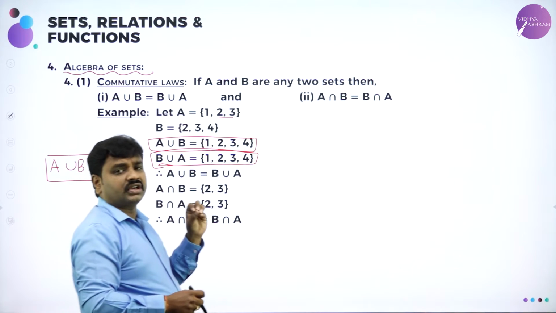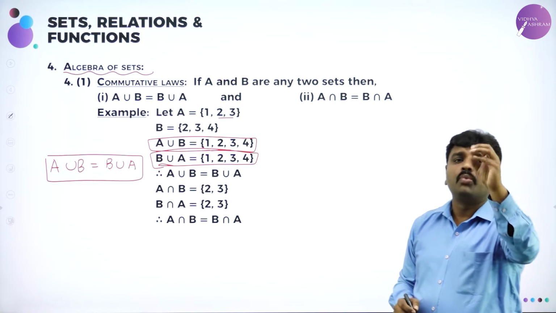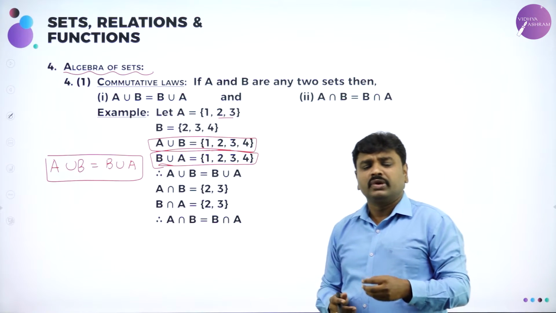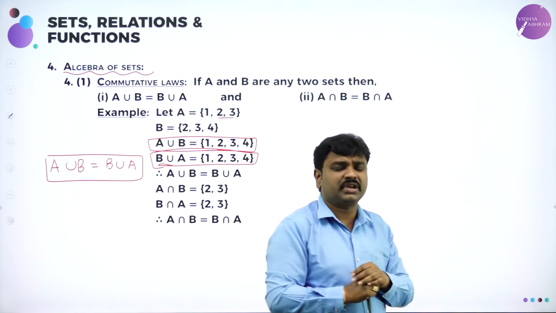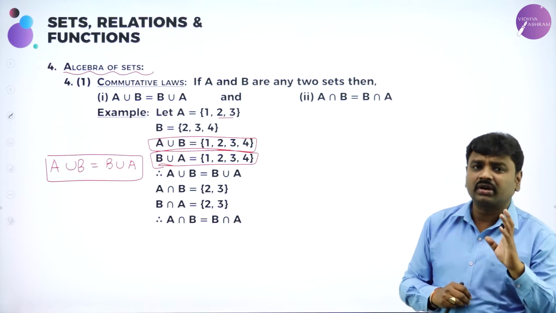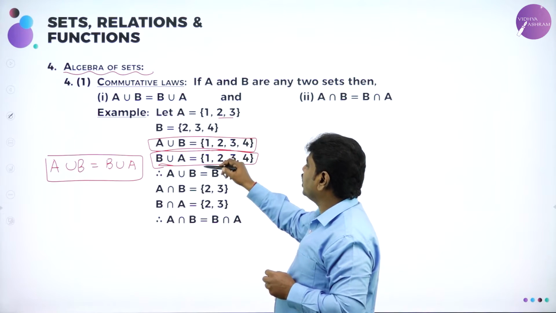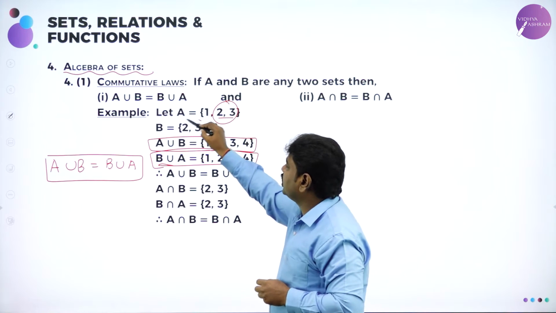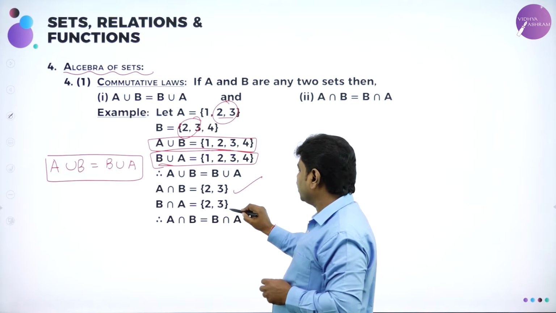Then intersection is also commutative. What is meant by commutative? A union B, B union A, both are same. Similarly, A intersection B and B intersection A, both are commutative. So A intersection B means what? Common elements. What are common in A and B? In A and B, 2 and 3 they are common. So A intersection B is 2, 3. Similarly, what is B intersection A? That is also 2, 3.